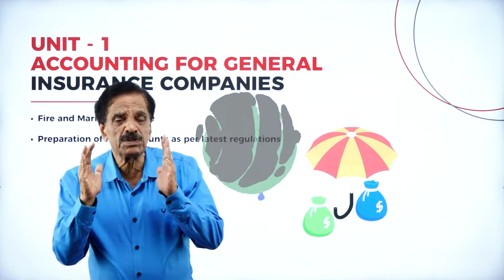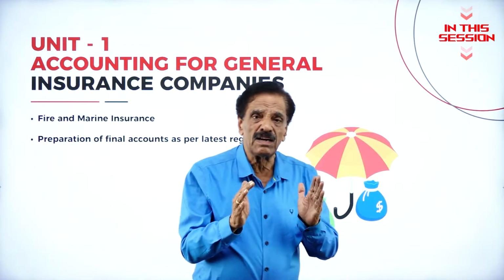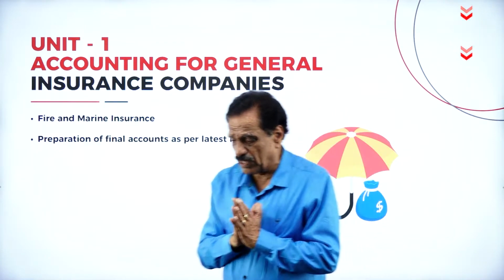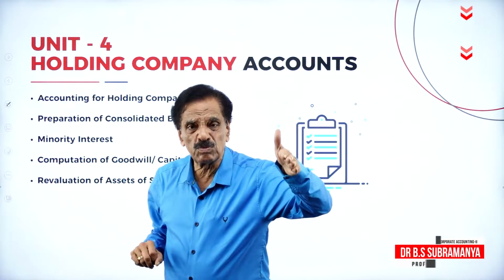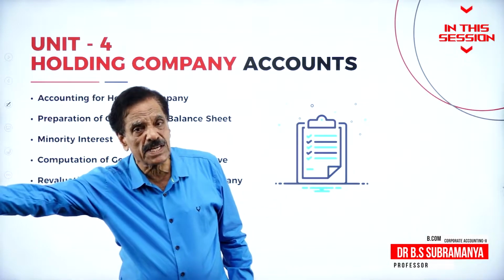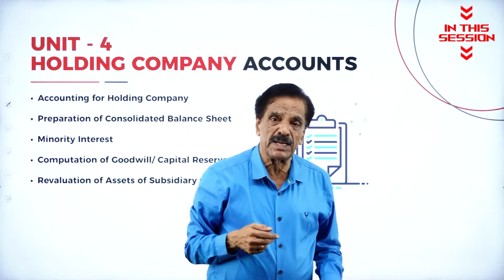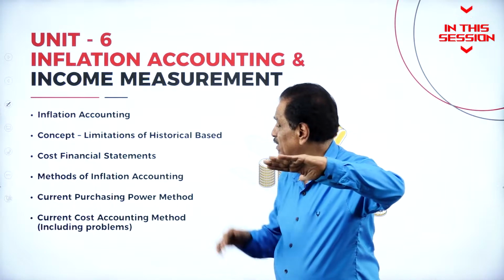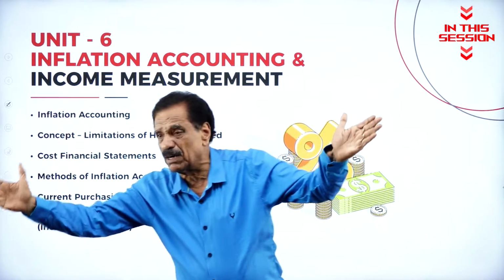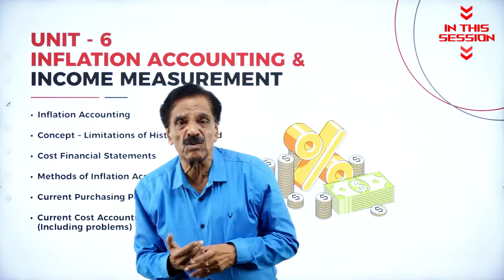There are two types of insurance. One is called life insurance, another is called the general insurance. A holding company is one which holds more than 50% of the shares of the subsidiary company. You take the historical base, you take the modern base, we'll compare the historical base with the modern base. It's a loss or gain we are going to calculate.